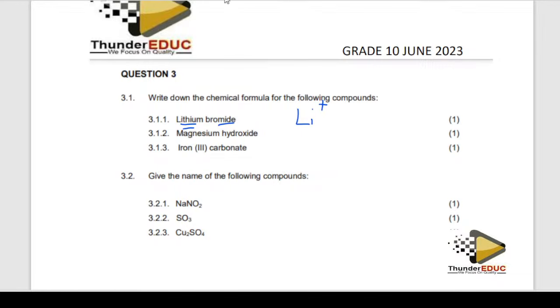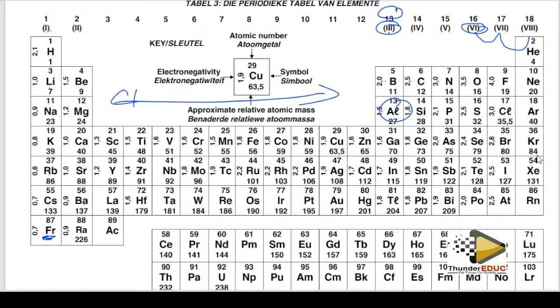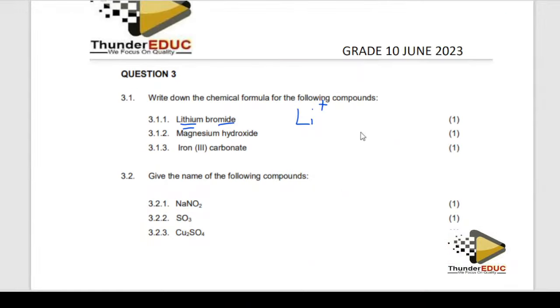Bromide is in group 7. So you go to the periodic table and find bromide in group 7. It is only remaining with 1 to form group 8. So I come here and say bromide is like that, but it's only remaining with 1 electron, meaning that it's negatively charged. These charges cancel, so there is nothing to cross. So lithium bromide is done.